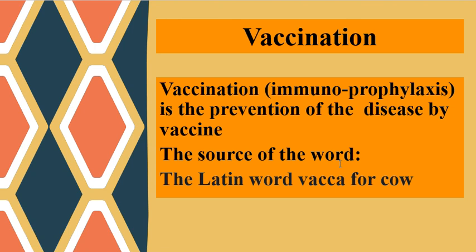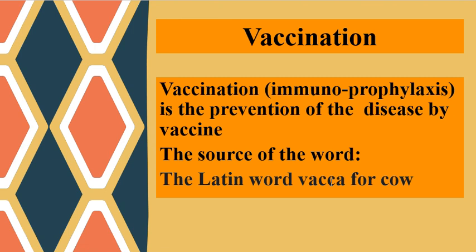The source of the word vaccine comes from the Latin word vacca, and it means cow. And this was in honor of the British physician Edward Jenner, who pioneered the concept of vaccines and created the smallpox vaccine, the world's first vaccine.